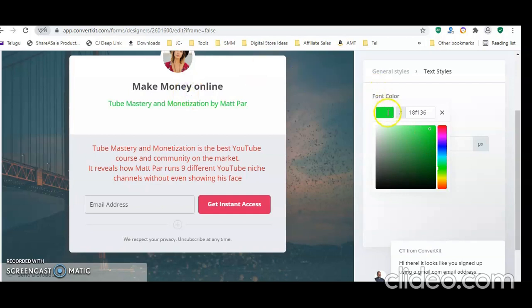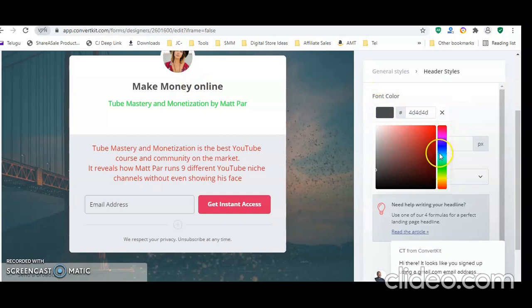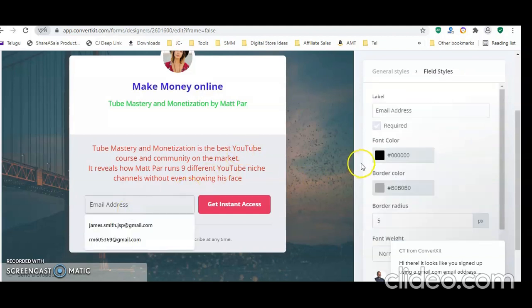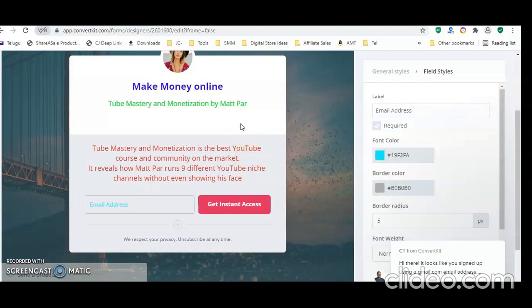This one also I am changing to a different color. So likewise you can change to different colors. So this is how your landing page looks.